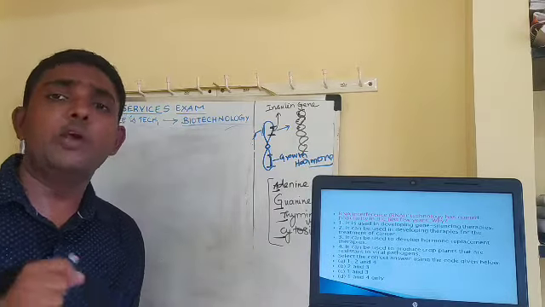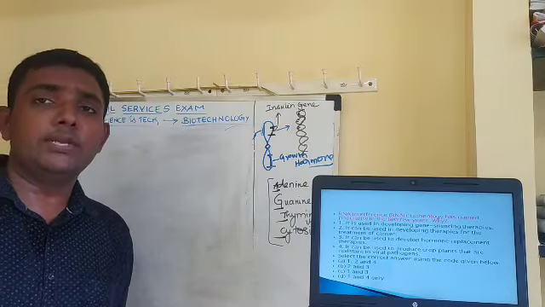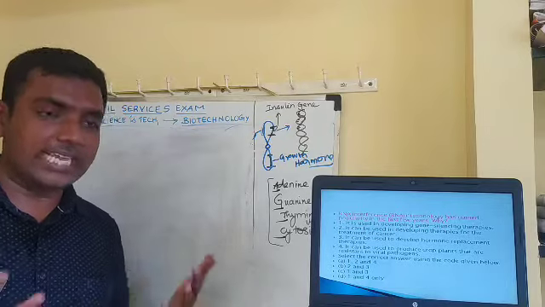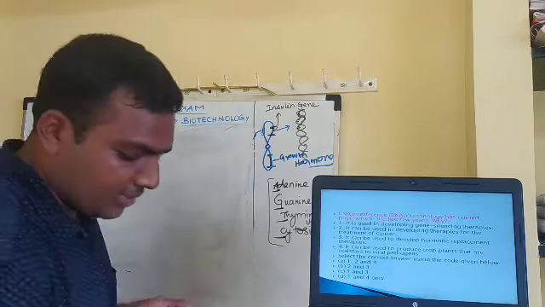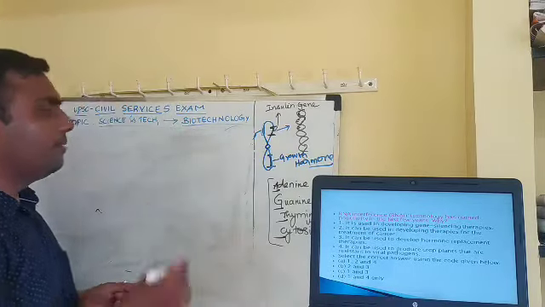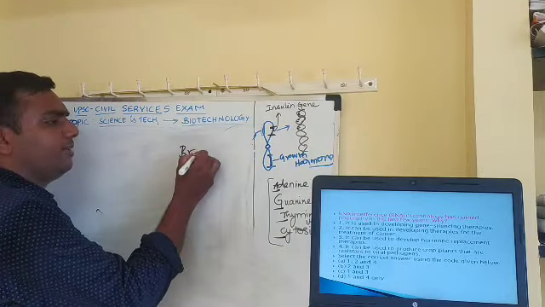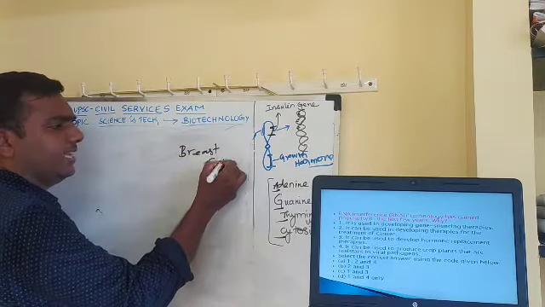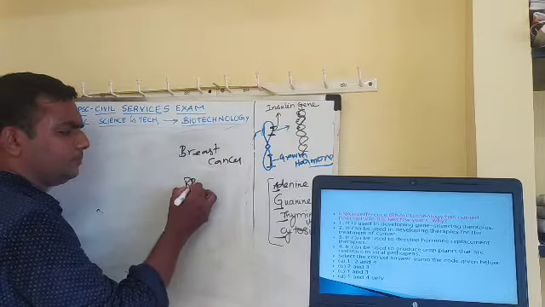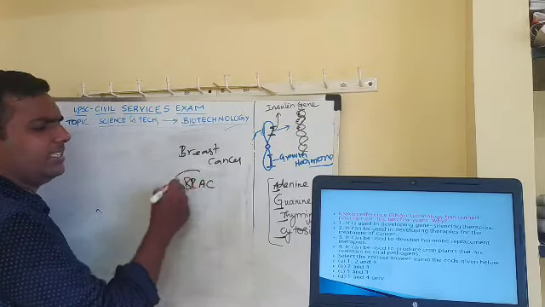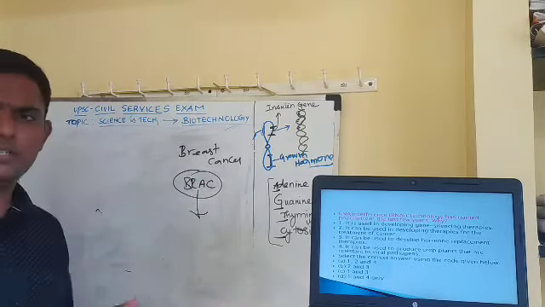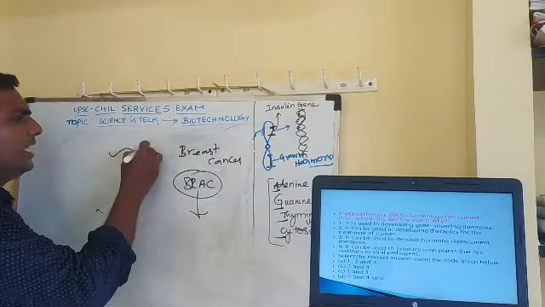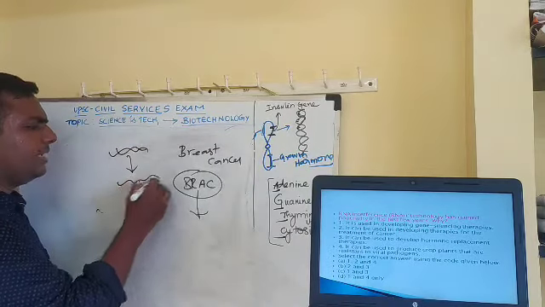Then choice statement 2: it is used for developing therapies for the treatment of cancer. Yes, exactly. Why is cancer happening? Cancer is happening due to rapid proliferation of cells. I'll use a specific example, for example breast cancer. Women are facing breast cancer. In breast cancer, for example, a gene like BRCA2 is there. This gene is overexpressed. What does overexpressed mean? From DNA, many mRNAs are formed.